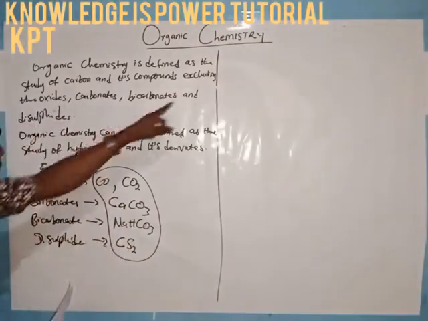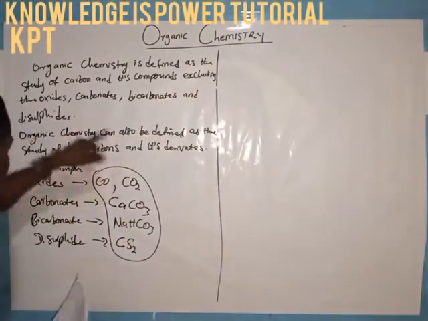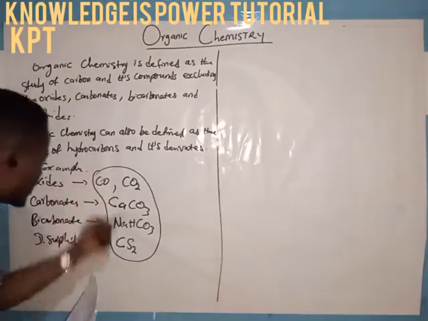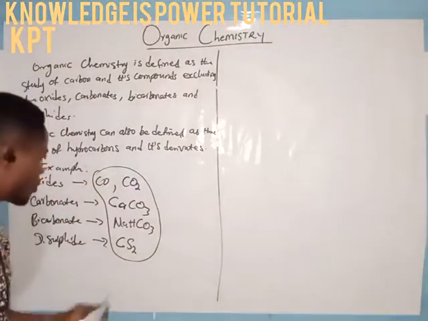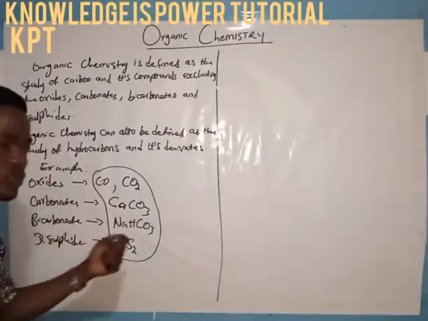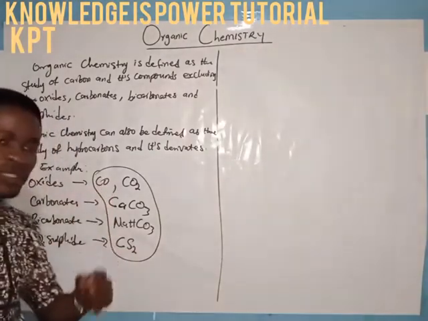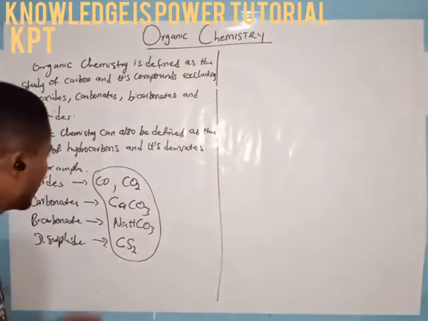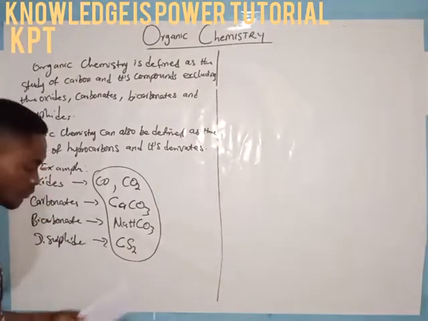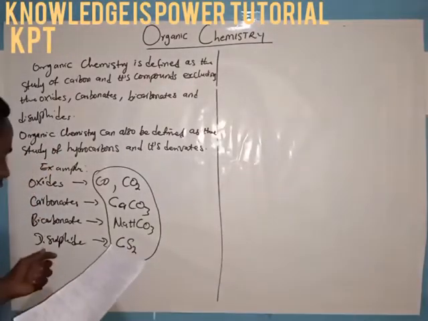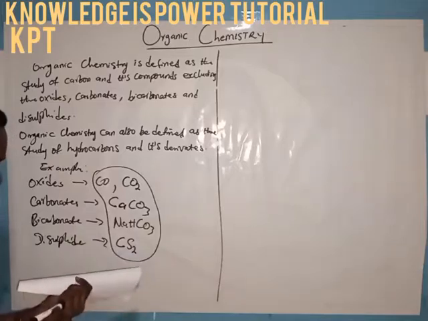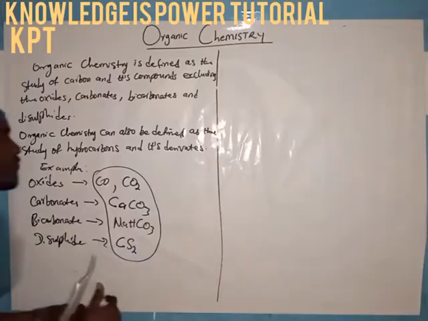If we did not include this exception, these ones would also be inclusive. So these compounds are considered inorganic. If you want to study them, you study them under inorganic chemistry, not organic chemistry. Very, very important.